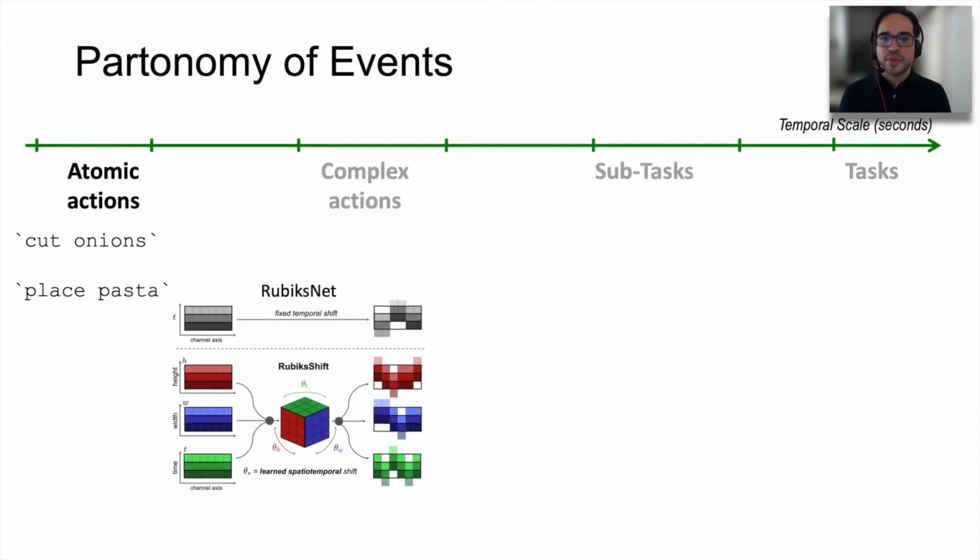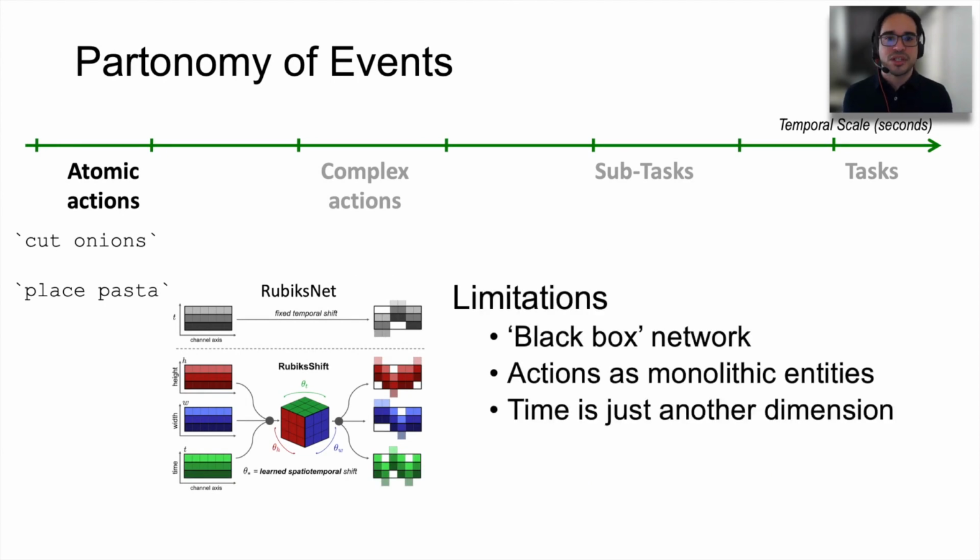So that's what we have been doing in terms of efficient methods for video recognition. However, there are still some limitations. We're still dealing with black box networks, and actions are thought of as monolithic entities, while time is just one more dimension.